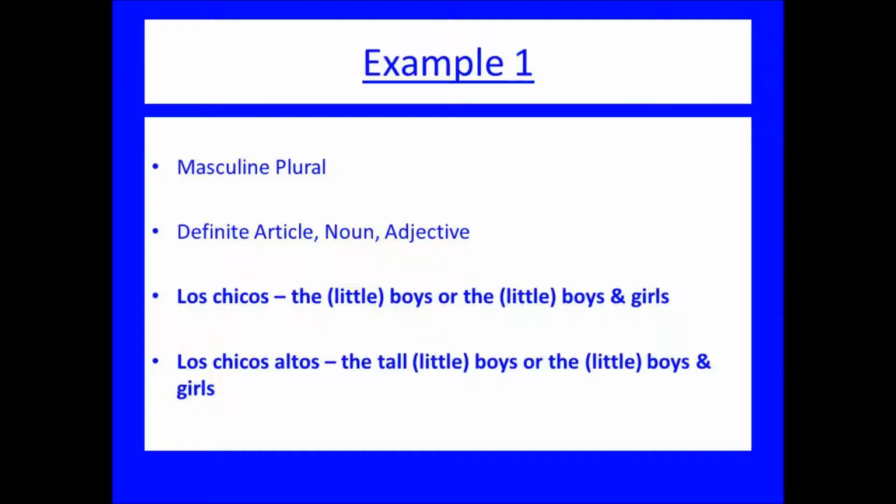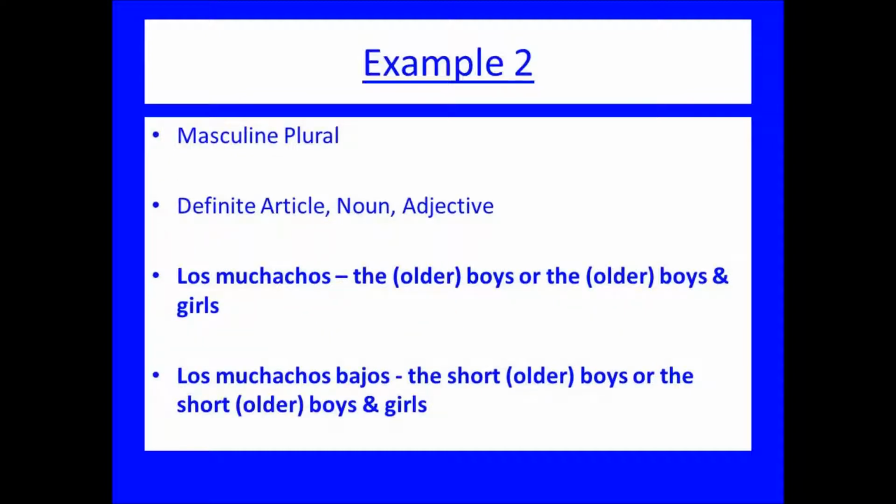Los chicos, the little boys or the little boys and girls. Los chicos altos, the tall little boys or the tall little boys and girls. Los muchachos, the older boys or the older boys and girls. Los muchachos bajos, the short older boys or the short older boys and girls.